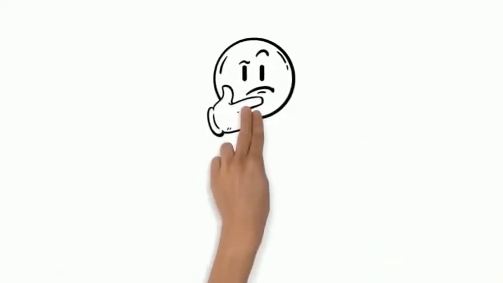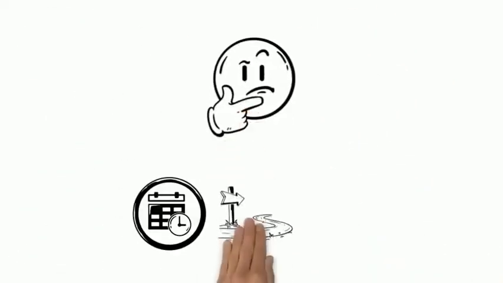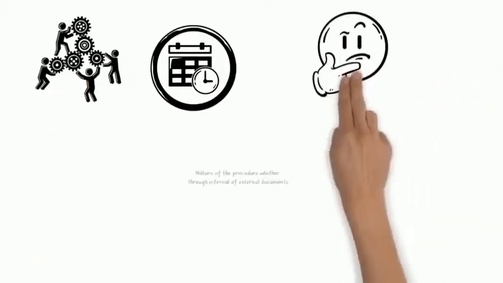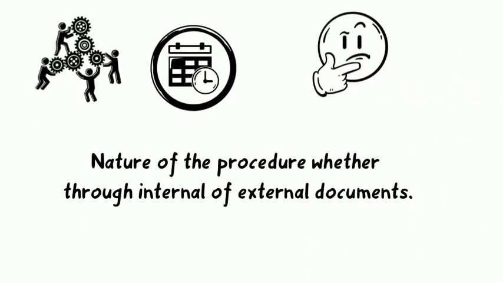The auditors can consider appropriate planning, direction and supervision during audit work. Extent of procedure involved. Timing of procedure estimated. Nature of the procedure, whether through internal or external documents.